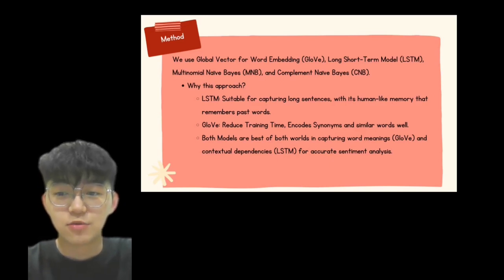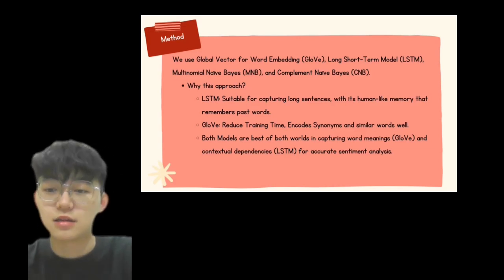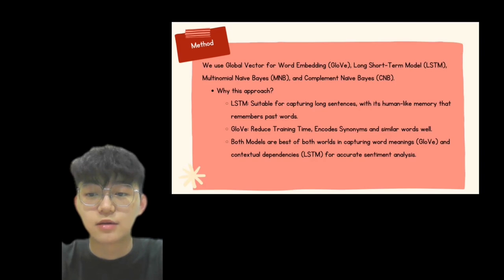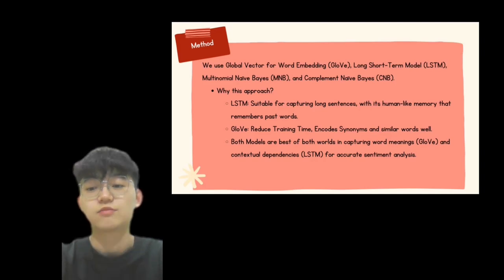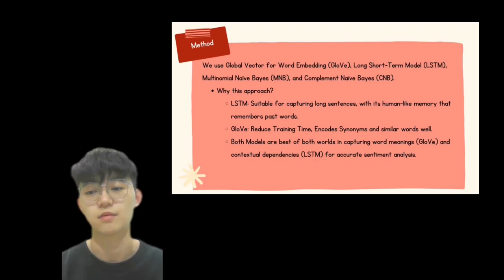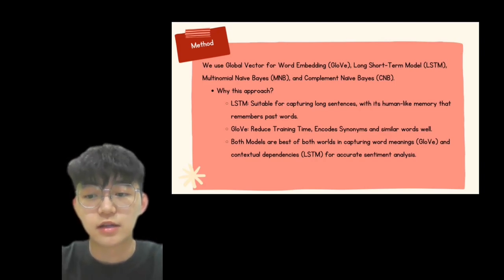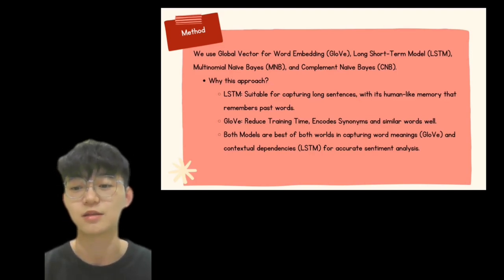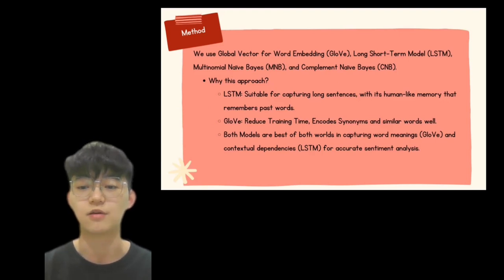So why do we use these approaches? The long short-term memory model is well suited for processing long sentences, as its human-like memory allows it to retain and recall words effectively. Besides that, the GloVe word embedding model is a pre-trained word representation technique that transforms words into meaningful vectors. It offers benefits such as reducing training time, encoding semantic relationships, and effectively handling synonyms. GloVe embedding helps LSTM understand word relationships better, improving sentiment classification. Together, GloVe and LSTM combine their strengths, making them the best of both worlds.